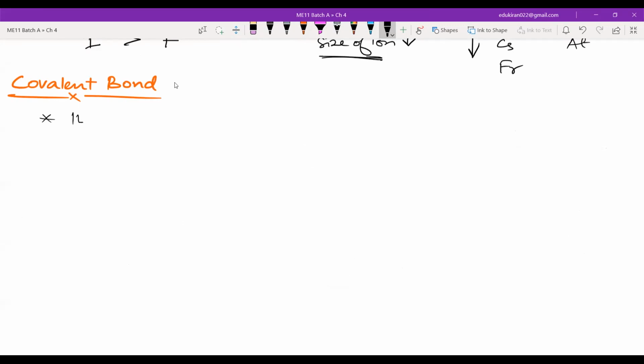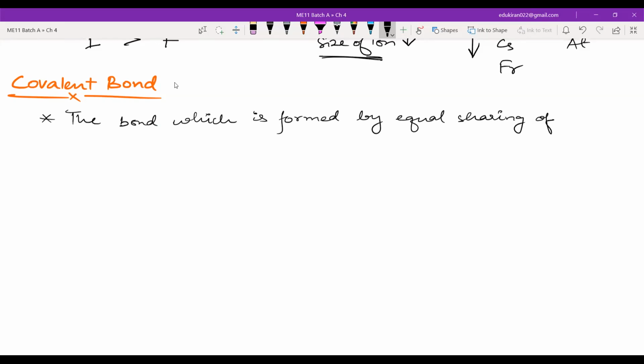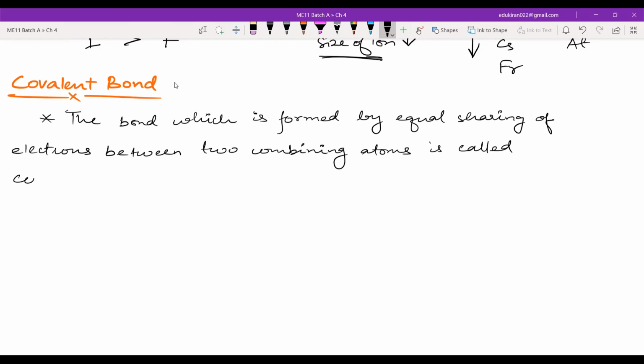The bond which is formed by equal sharing of electrons between two combining atoms is called covalent bond.